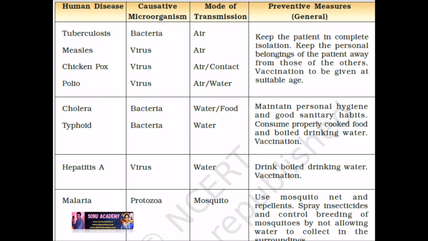Now let us discuss another human disease called malaria. It is caused by protozoa, and the mode of transmission is mosquitoes. Children, this disease can be prevented by using mosquito nets and repellents, spraying insecticides, and controlling the breeding of mosquitoes by not allowing water to collect in the surroundings.